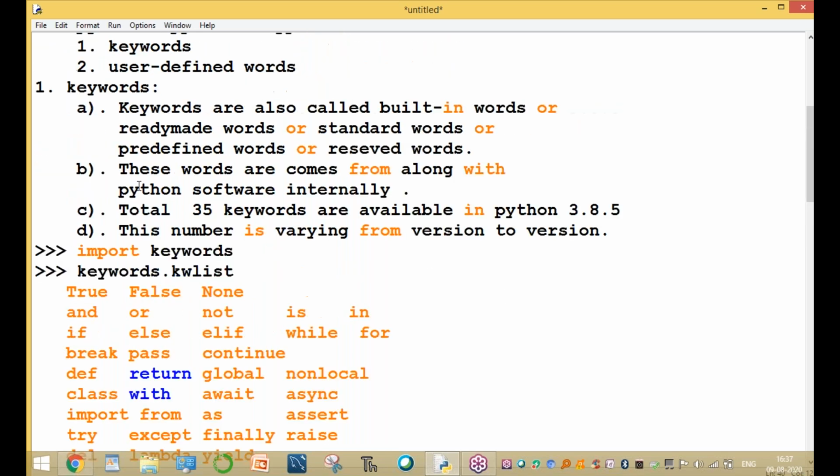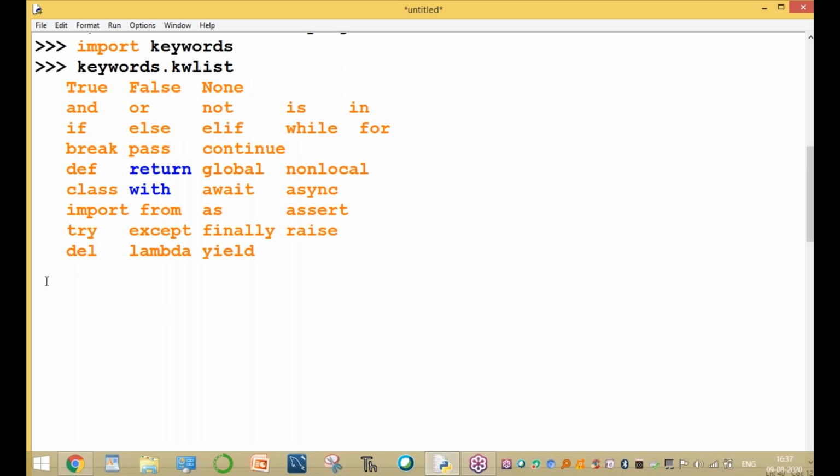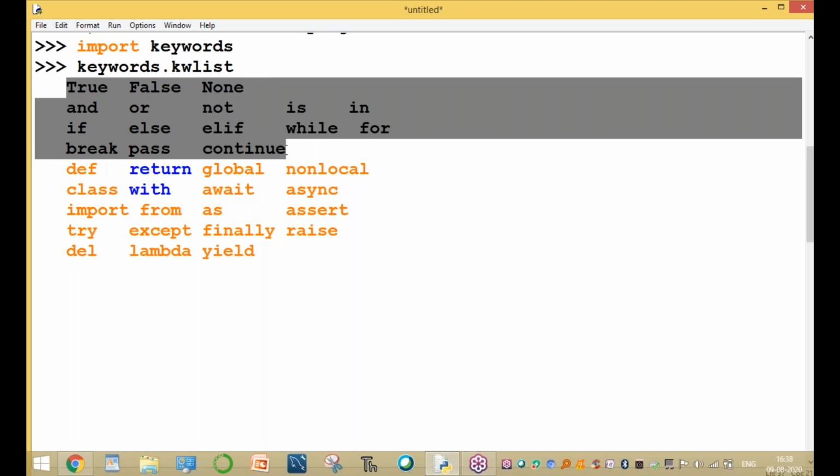So these are the keywords, each with a specific meaning. I will explain them one by one, by the end of the course. Within next week we will cover up to here.